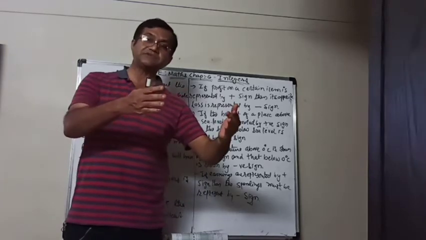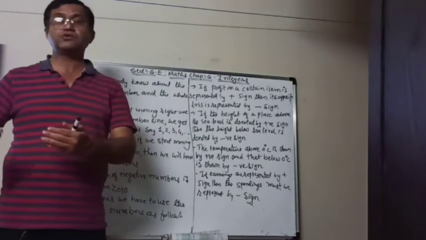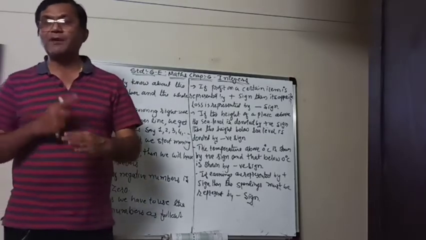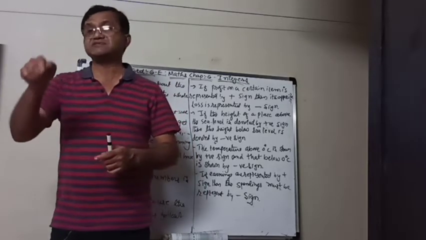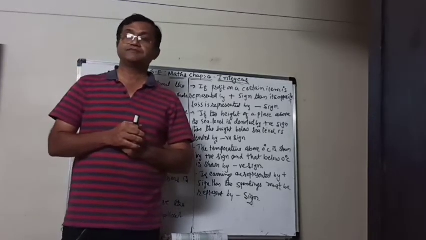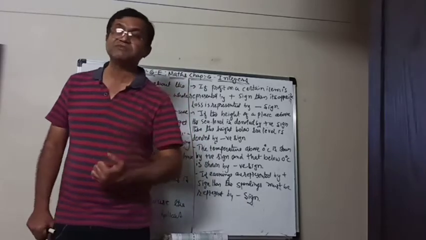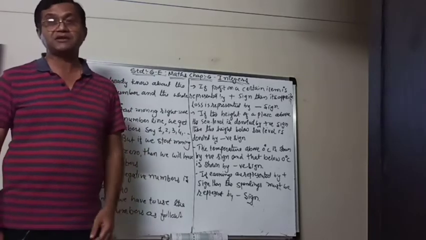In some items he gets profit, but sometimes he has a loss also. Now if the profit we denote by the plus sign, the loss is the opposite. It means that the loss must be indicated by the negative sign.